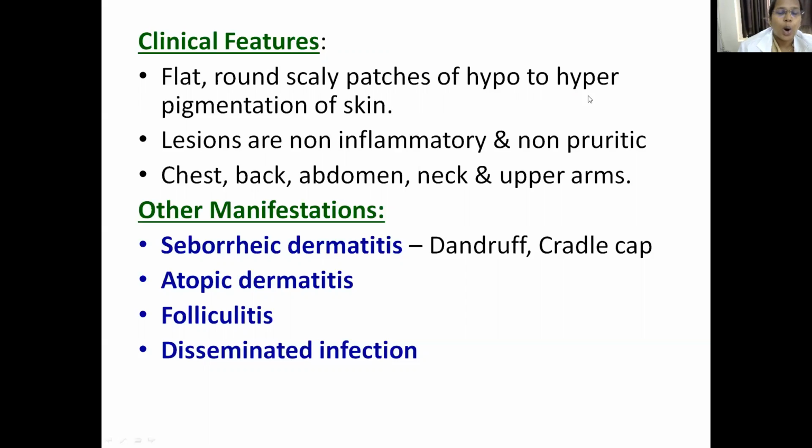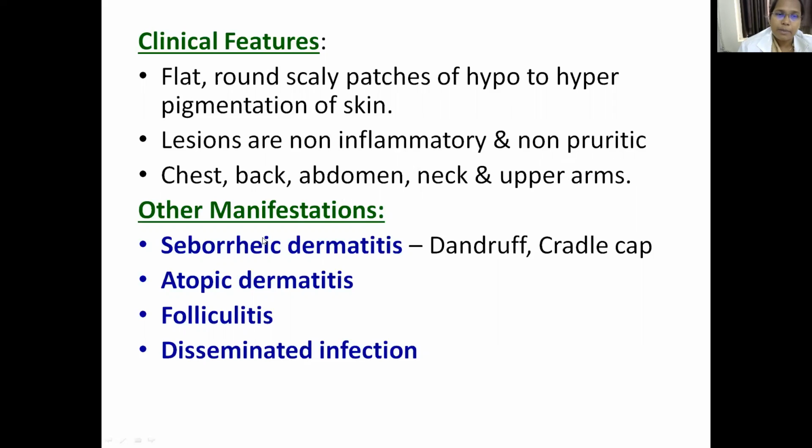So hypo or hyperpigmentation of the skin is observed here, and the lesions are usually non-inflammatory and non-pruritic. The meaning of non-pruritic is that they do not produce much itching. As the deep layers are not involved, they are not inflammatory, and as it is not producing itching, it is non-pruritic. The commonest sites involved include your chest, back, abdomen, neck and the upper arms.